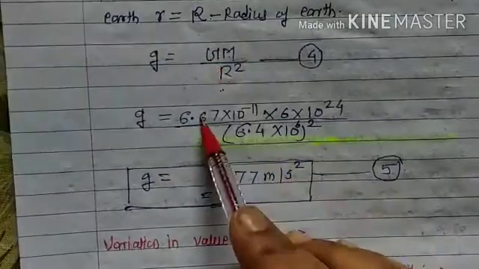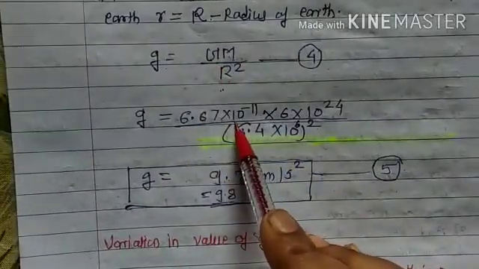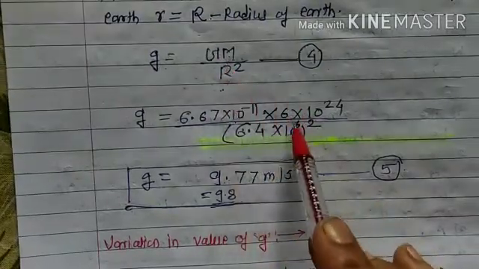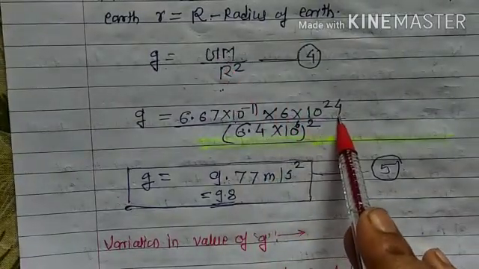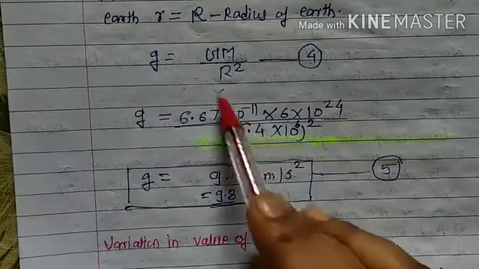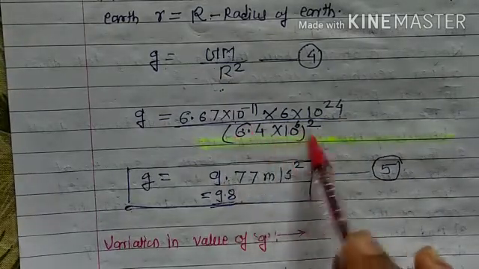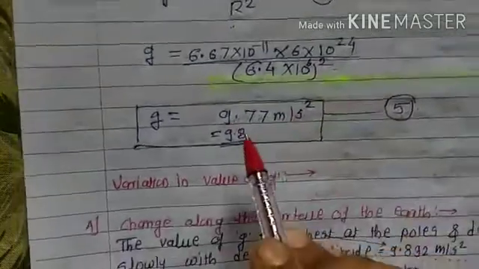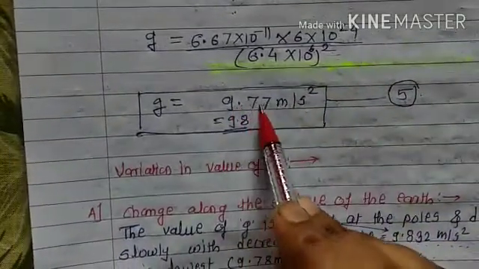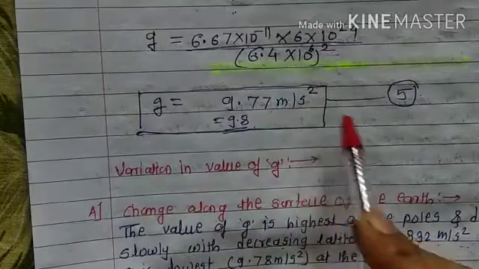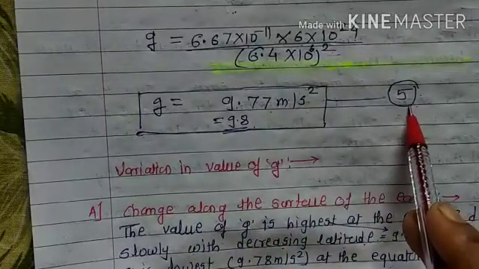G is the value we saw in the second lecture. M has the value 6 into 10 raised to 24 and the radius of the earth is 6.4 into 10 raised to 6, bracket square. Let us see what value we get: 9.77 meter per second square. That is equation number 5.